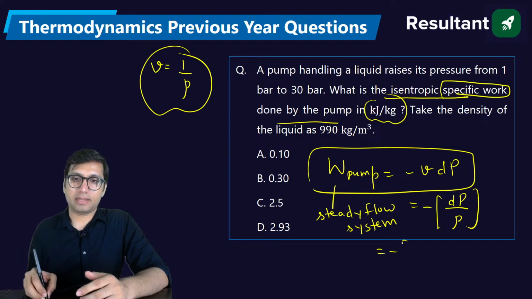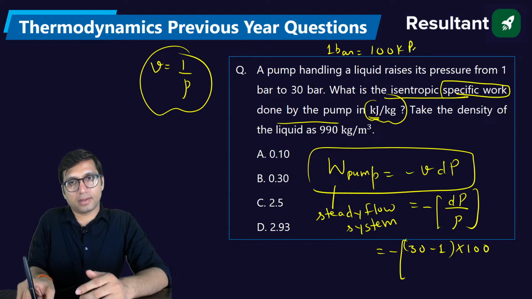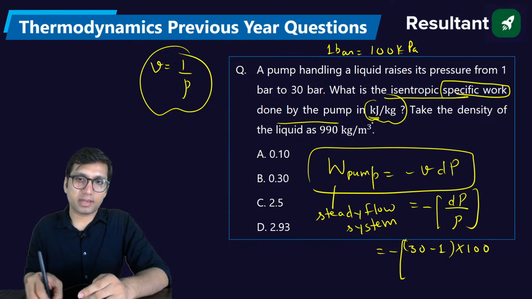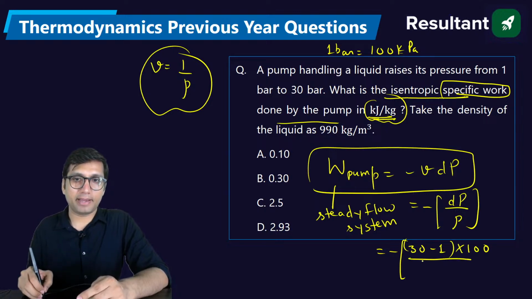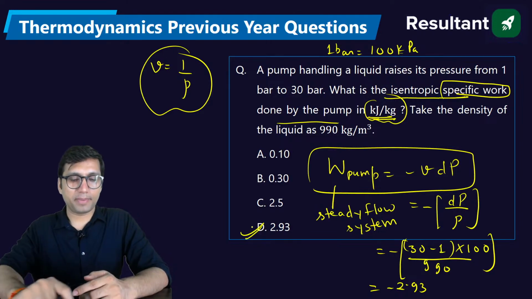So you can say it is minus of dP, where dP is the change in pressure, that is 30 minus 1. But because the answer is required in kilojoule, you have to multiply by 100 because 1 bar is equal to 100 kilopascal. So we have to convert the pressure into kilopascal because we want the answer in kilojoule per kg. So multiply by 100, divide by 990. Solve it, you will get the answer. That is minus 2.93. We can ignore the minus sign.